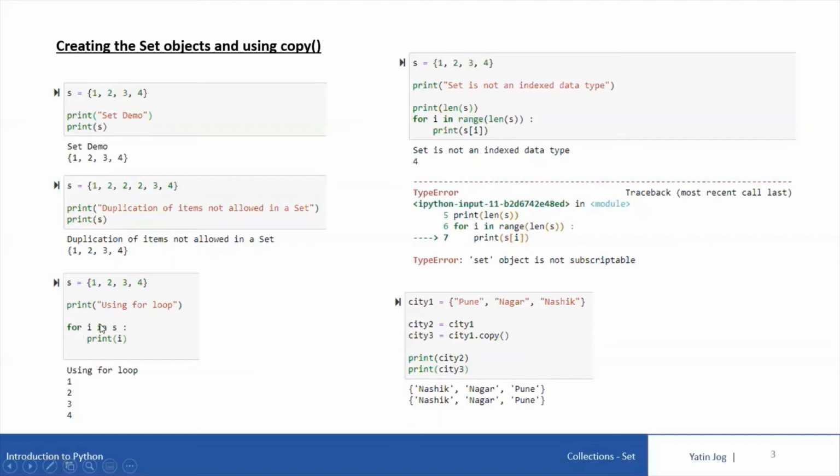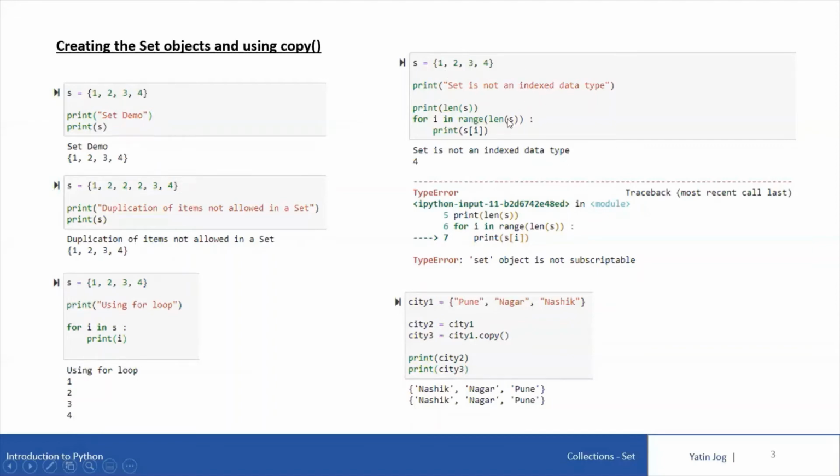That means the variable i will traverse through the set variable s, and whatever values our variable i is taking, all those values I am printing as part of the for loop. So you'll get this output 1, 2, 3, 4 on the screen. So now you're printing the set contents using a for loop.